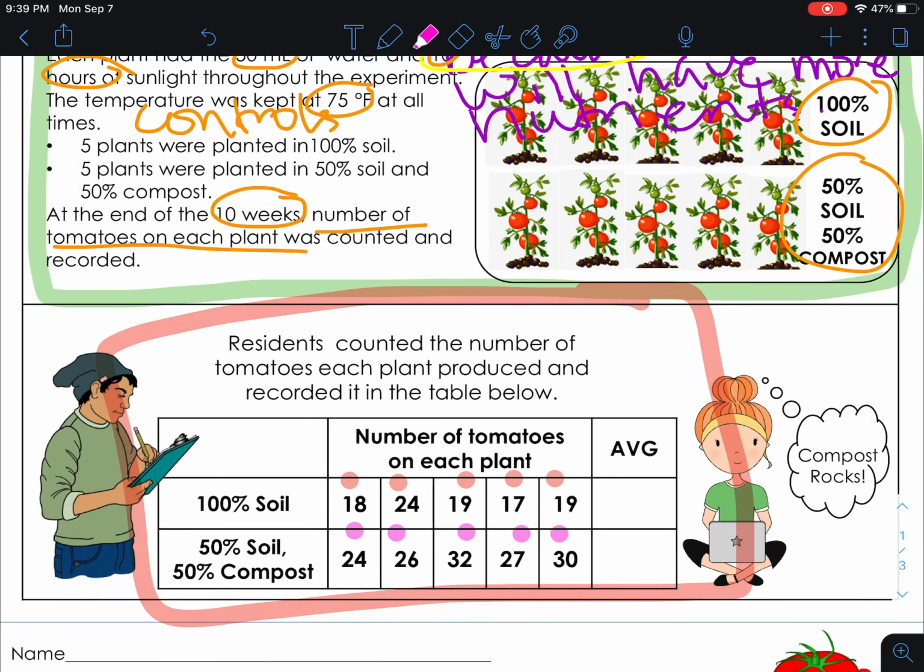So for the 100% soil, I came up with around 19.4. And for the soil compost, I came up with about 27.8. So yeah, it did make a difference, didn't it? All right. So they were super excited about that.